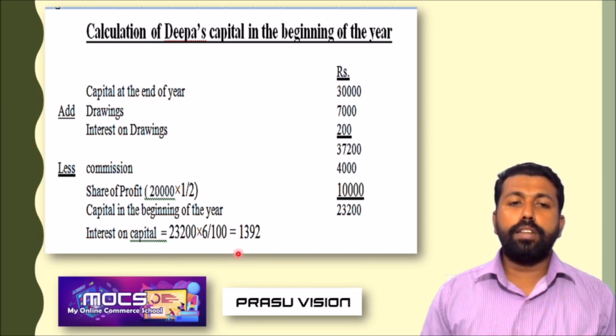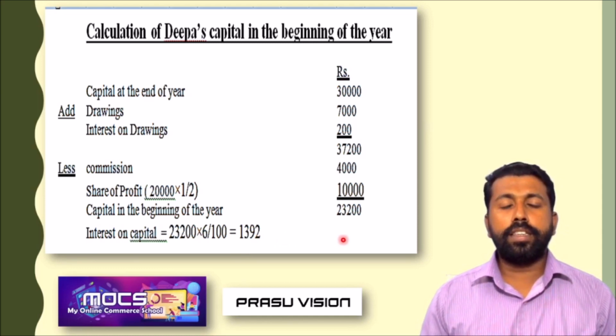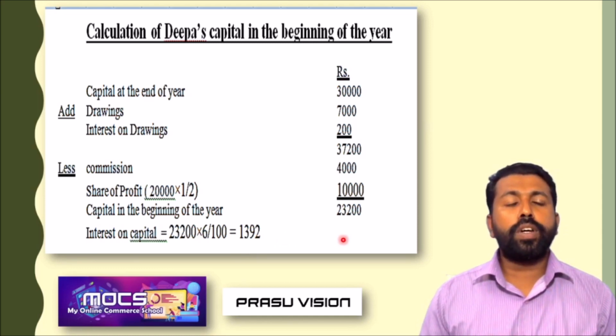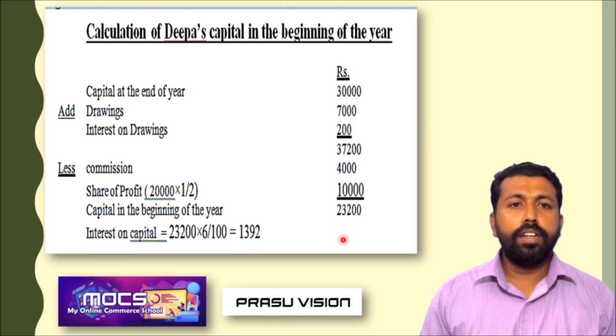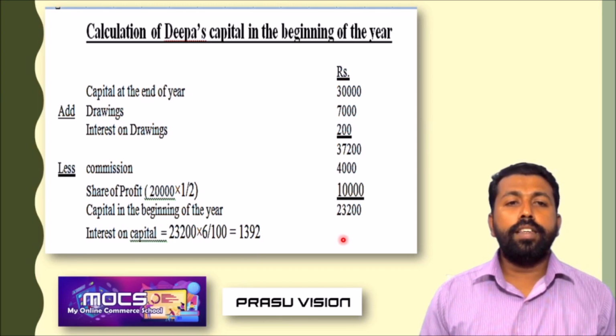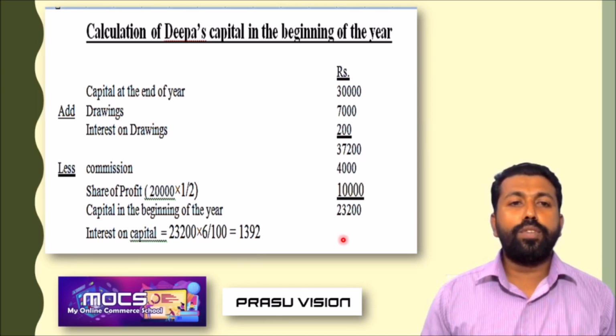So interest on capital is equal to 23,200 into 6 by 100, 1,392. So remember, in the third case, we learned how to calculate the interest on capital if the capital at the beginning of the year is not given, and only the capital at the end of the year is given.